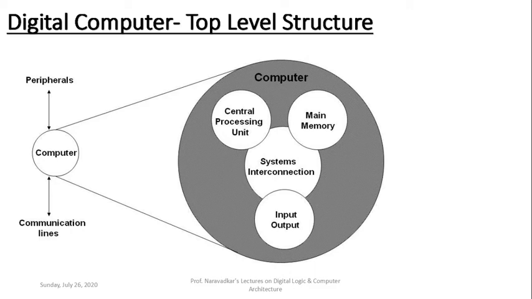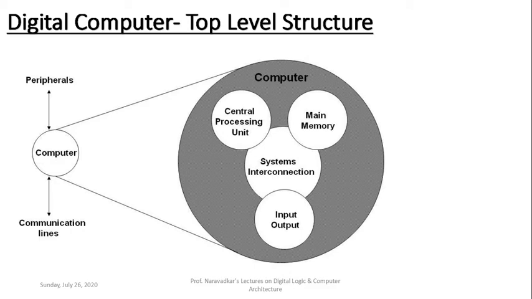Now let me tell you, nowadays the system bus is PCI bus, which is very common in today's systems. Earlier it was ISA bus, Industry Standard Architecture bus. Many more buses are developed by various manufacturers, and they are used for making interconnection or integration of the main components of a digital computer system, namely CPU, main memory and input-output device.